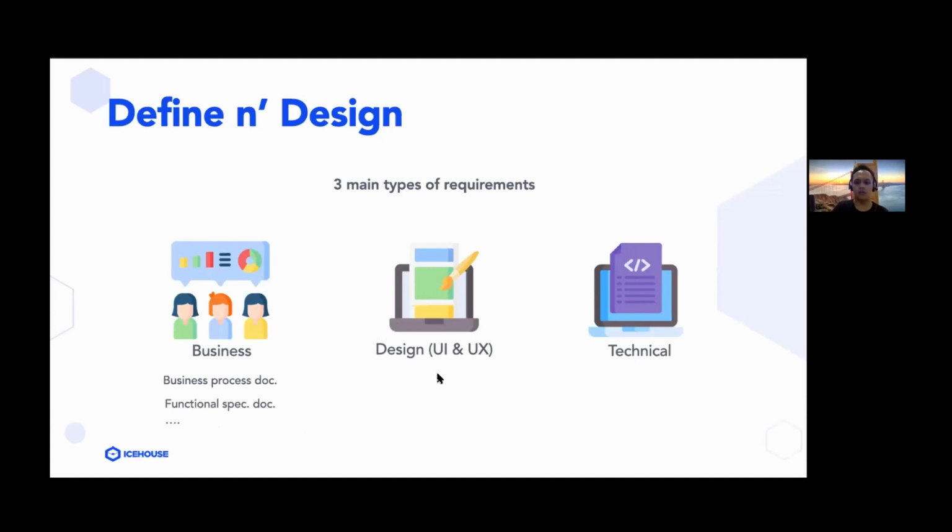And once you have a sense of what the software should do, you can then proceed with defining the design requirements and also technical requirements. So the design requirements basically describe how the user interacts with the software and how the software reacts to the user. So it describes how the users can navigate throughout the app. That's why there are documents like UI mockups and also flow-oriented wireframes, which describe what each screen looks like and also how the user can navigate through each screen within the app. And there's also the UI style guideline, which describes what types of colors are used in the software, the typographies, and also the icons used in the software.